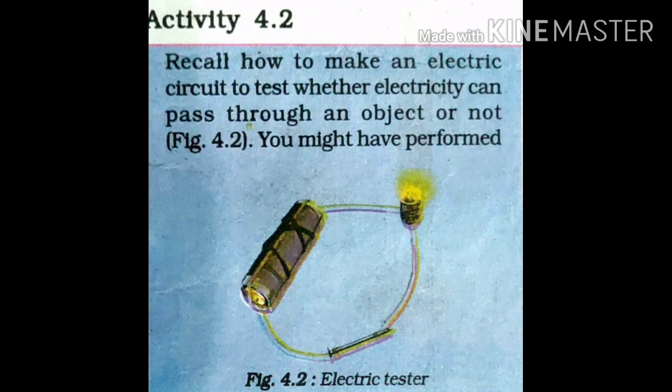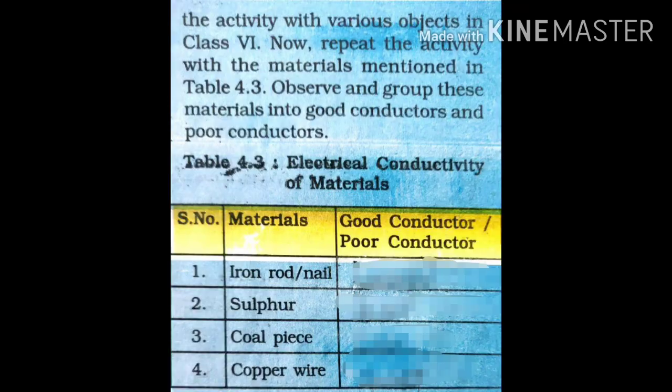Activity 4.2. Prepare an electric circuit as shown in the diagram. This circuit is used to test whether electricity can pass through a material. Repeat the activity with the materials shown in table 4.3. Observe and group these materials into good conductors and poor conductors.